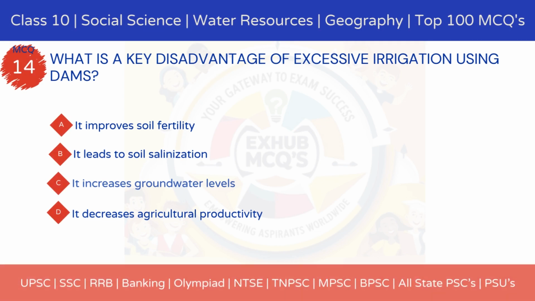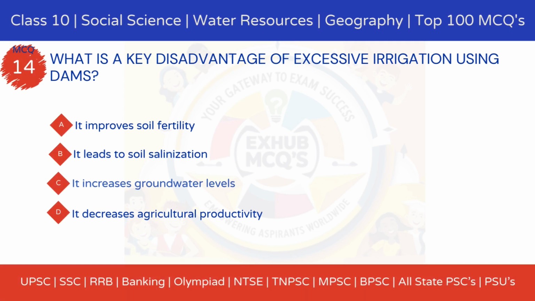What is a key disadvantage of excessive irrigation using dams? Option A, it improves soil fertility. Option B, it leads to soil salinization. Option C, it increases groundwater levels. Option D, it decreases agricultural productivity.